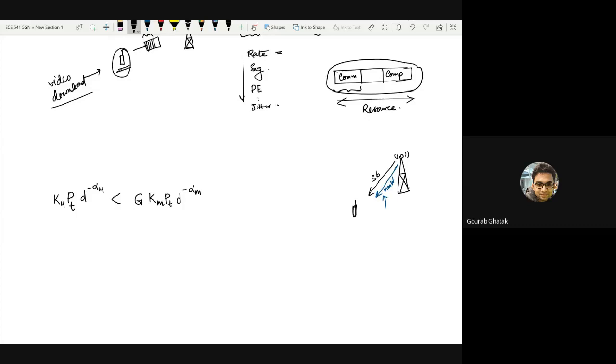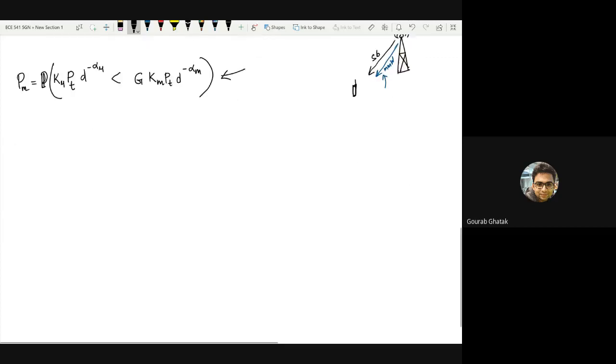So this is the probability that you would be connecting to the millimeter wave tier, which means the probability that you have a downlink received power in the millimeter wave band greater than in the sub-6 gigahertz band. We'll come to this probability a bit later, but let's only focus on the argument of this probability, which is k mu d to the power minus alpha mu to be less than G k m d to the power minus alpha, right?